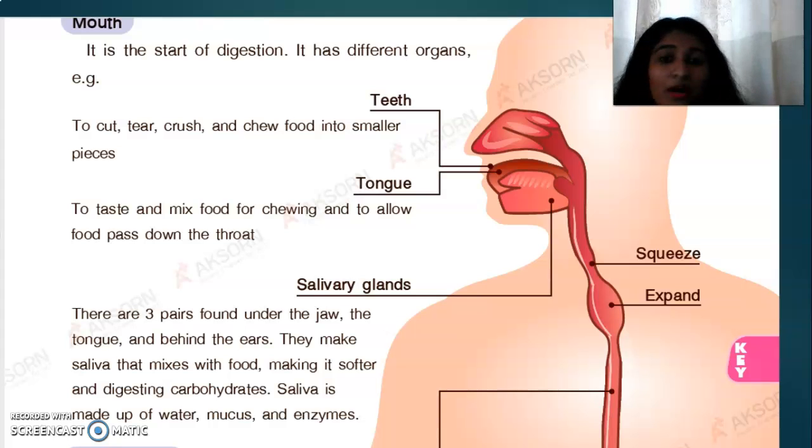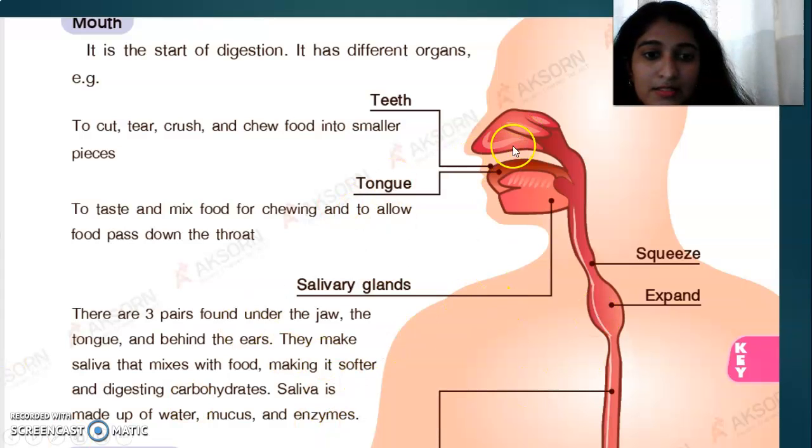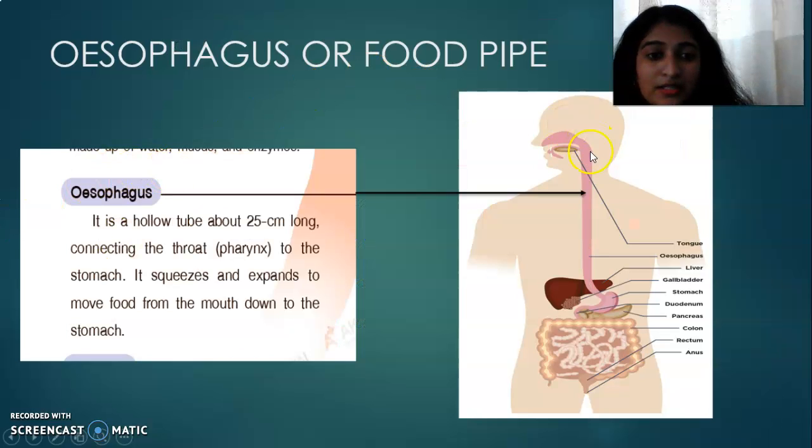We discussed carbohydrates, proteins, fats, vitamins, and minerals in the last class. So carbohydrates are digested by the mouth. Next, the food goes down with the help of the tongue. I told you the food is now going downward. You can see the food pipe. It will expand when the food is going downwards.